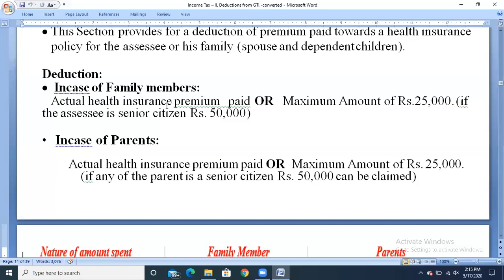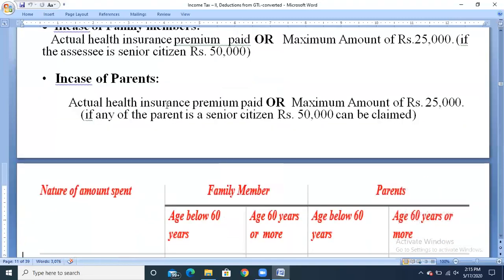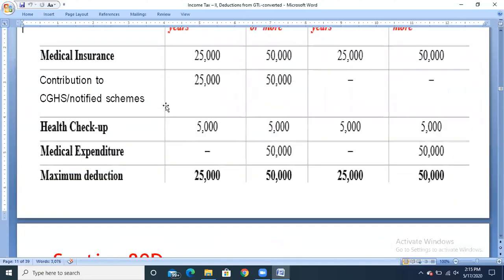If the parents or any one of the parents, it may be mother or father, is a senior citizen, that is more than 60 years, then we can claim the deduction up to rupees 50,000. And there is a chart which shows the clear information regarding the deduction under section 80D.